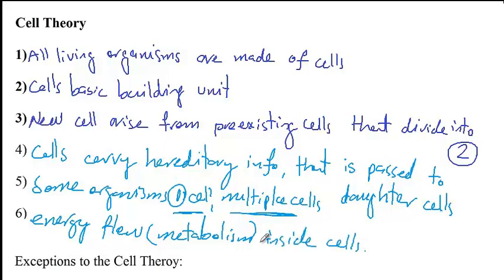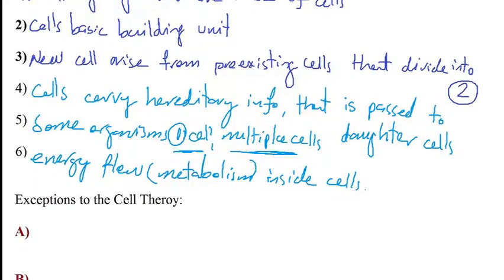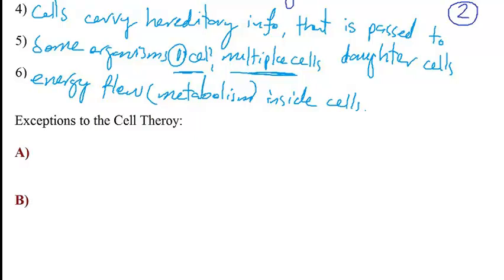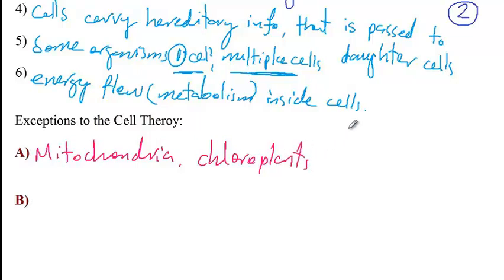Now there are some exceptions to the cell theory, and these include mitochondria and chloroplasts, because they are not dependent on cell division, and they have their own genetic material and are self-replicating, independent of the rest of the cell.